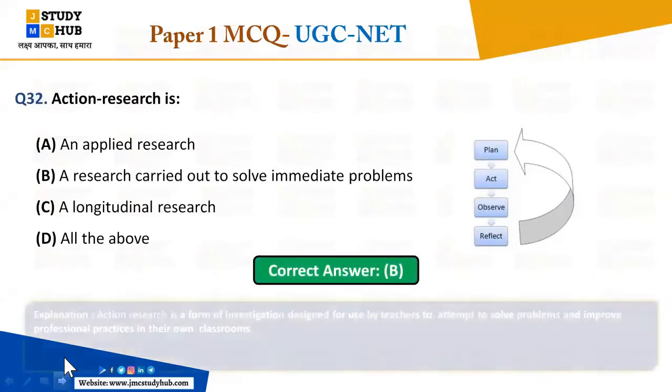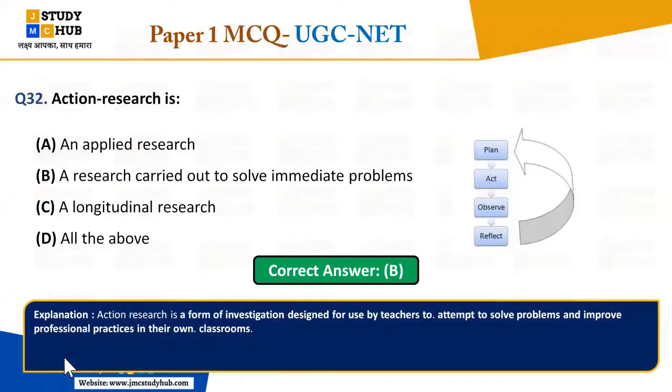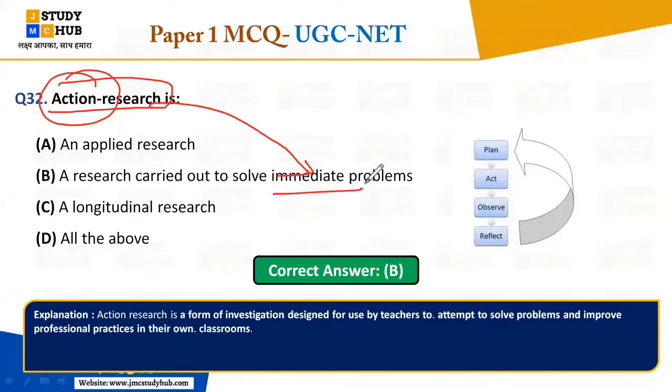Yes, very good. The answer here is B. Those who have answered D, all of the above, it will not be. So this is B. Always remember, Pushpanjali and Janani, please focus here: whenever terms like action research are given to you, always focus on the keywords, that is, to solve the immediate problems. Action research is always done to solve immediate problems.